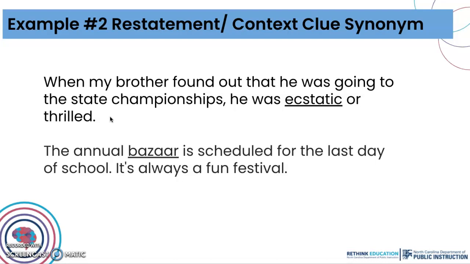When my brother found out that he was going to the state championship, he was ecstatic or thrilled. In this case, ecstatic means thrilled. How do I know that? Well, he was ecstatic or thrilled. The word thrilled is next to the word ecstatic. And then I see the word or. So that means that I could use either the word ecstatic or thrilled in order to explain how the brother was feeling. Look at the second example.